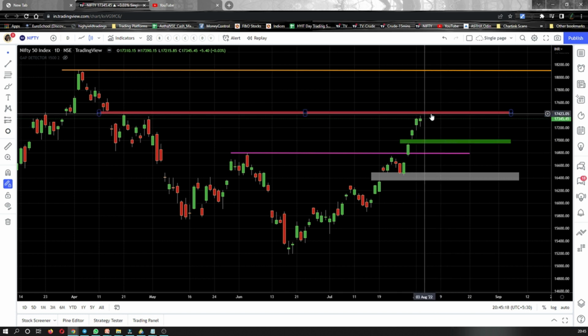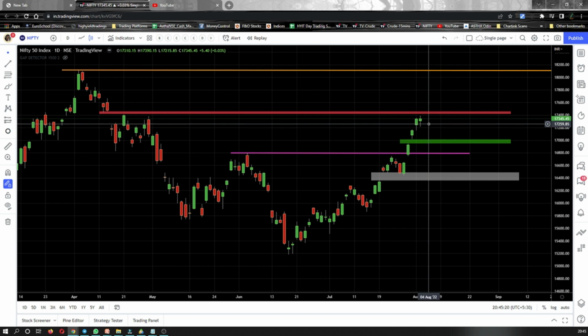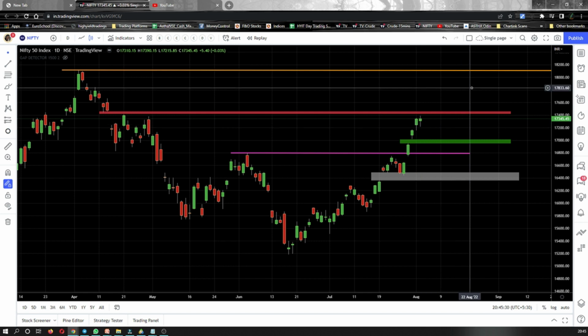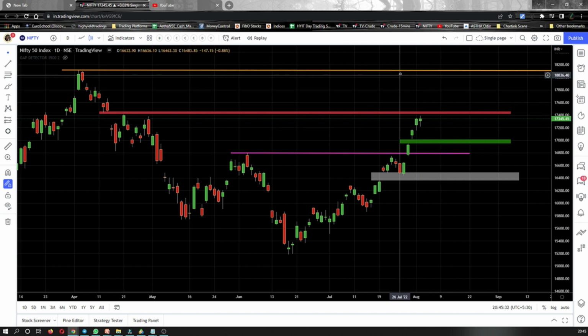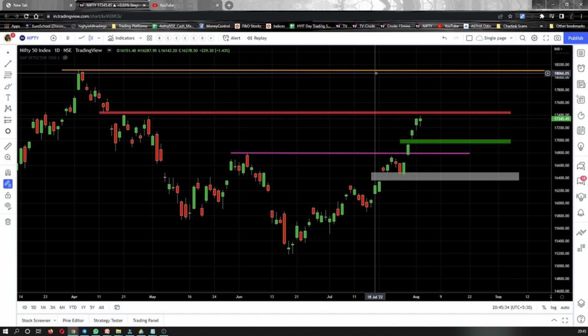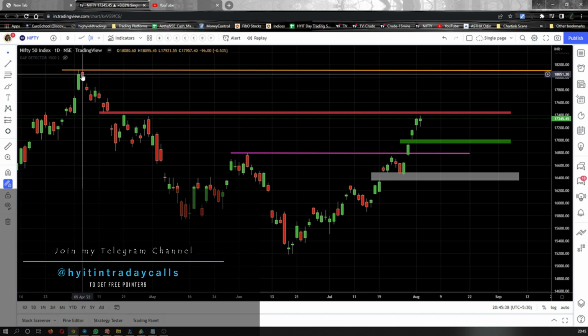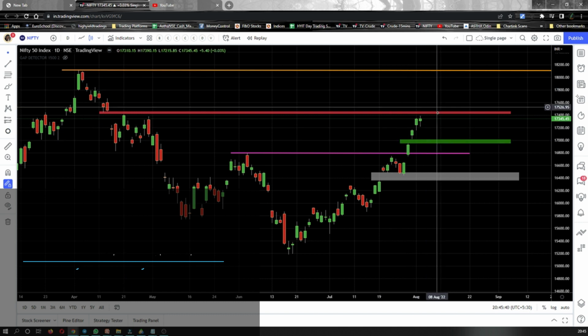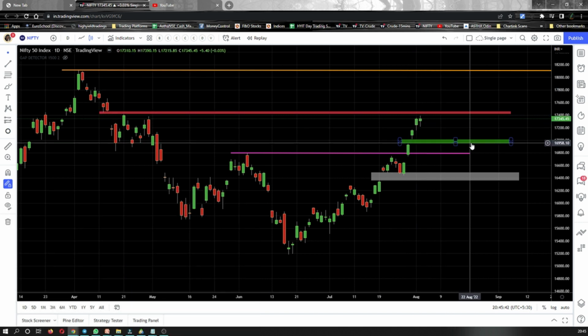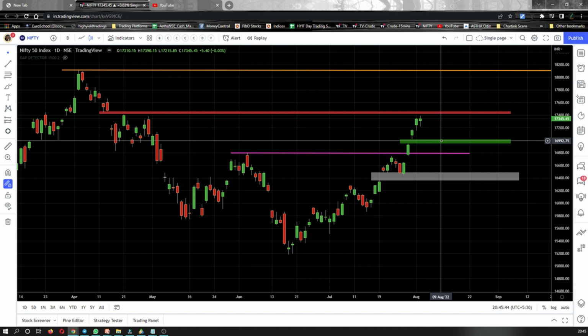Now, if it consolidates, we need to wait and see till how much time it is going to consolidate, and post the consolidation, in which way Nifty breaks out. If it breaks out in the upward direction, the next target will be this yellow line that you see here, because that is the next swing high that we have here. If it comes down, consider this green zone as a very strong support.